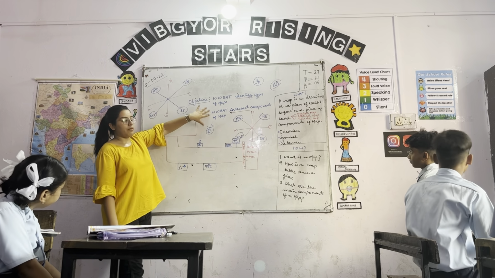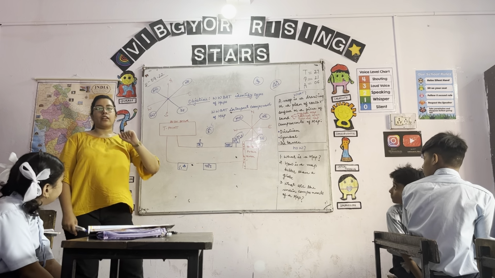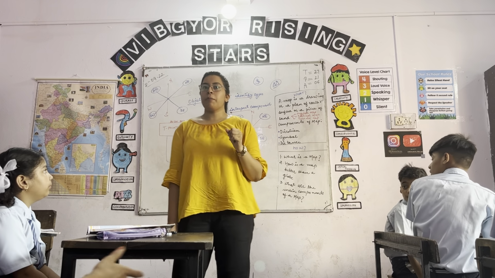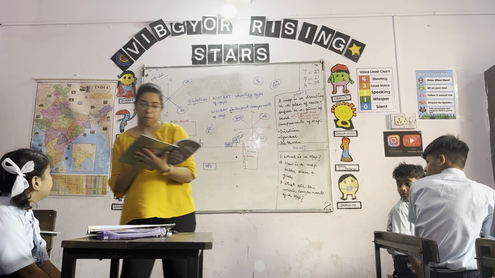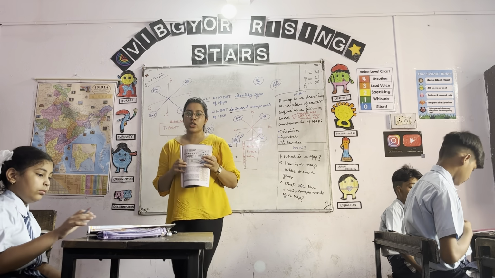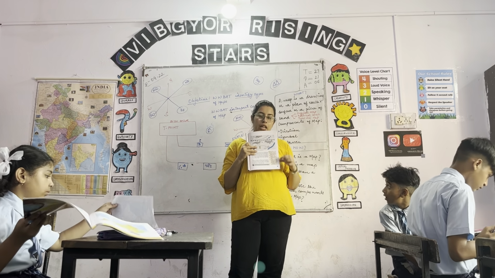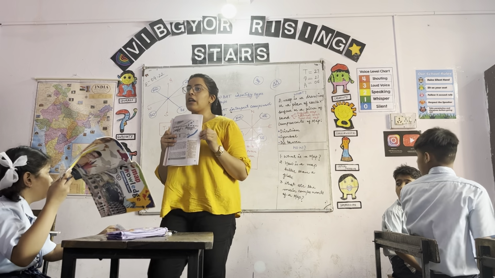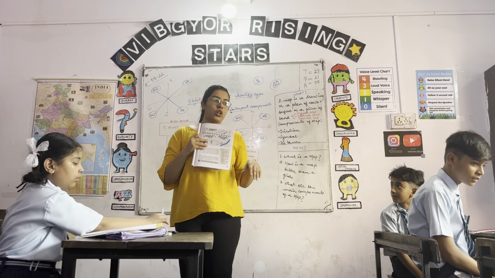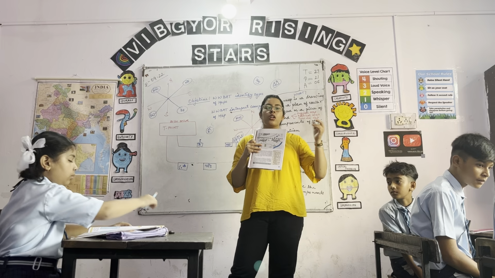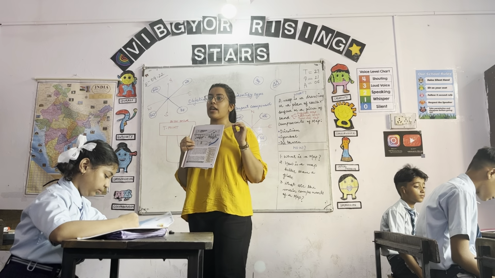Have we completed the second objective? Sit down, beta. Yes. Perfect. Now we are going to do some practice. For the practice time, you have 5 minutes. You are going to solve the map given on page number 27 of your books. You will take 5 minutes to solve these questions individually, and you will go when I say go.